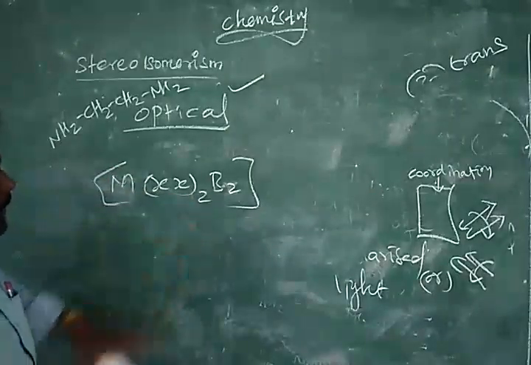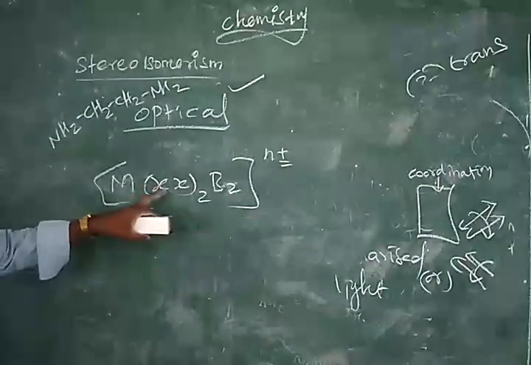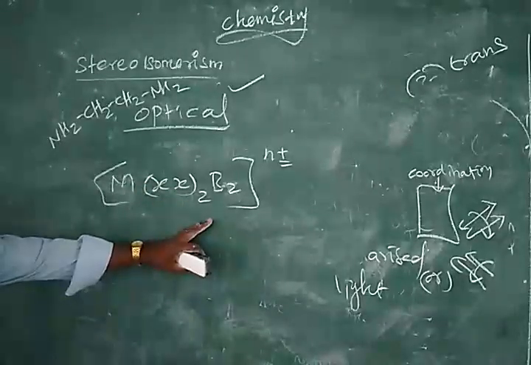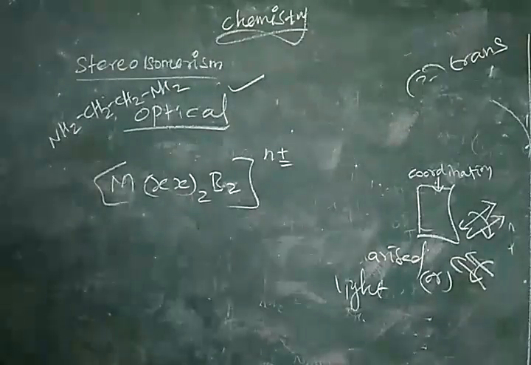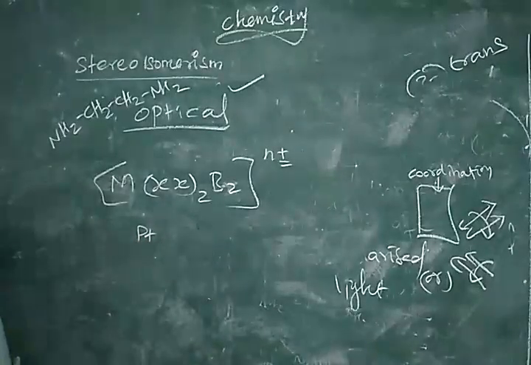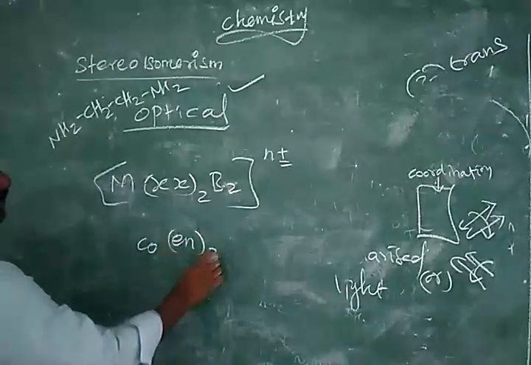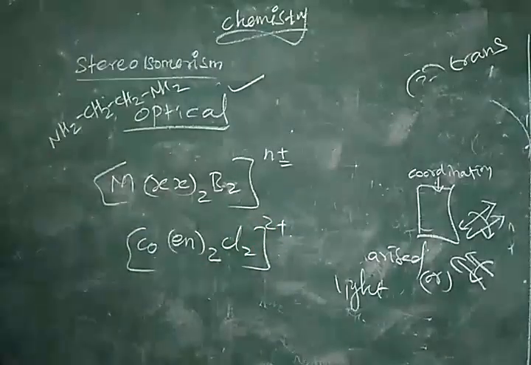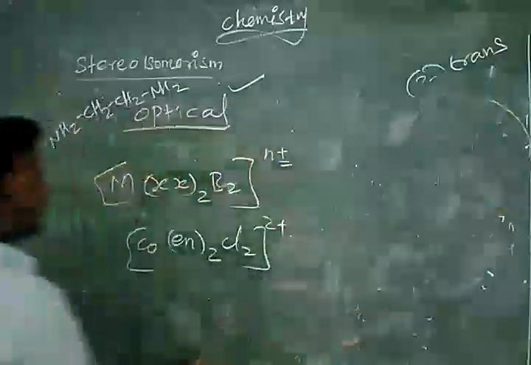It will form optical isomerism. How? This is a bidentate ligand with similar donor atoms. Both are X. I did not mention XY. It is XX, similar ligand. So for similar ligand, we can take platinum or cobalt. As per the book, cobalt, ethylene diamine with chlorine. If you take it, what will happen? We can draw optical isomerism.